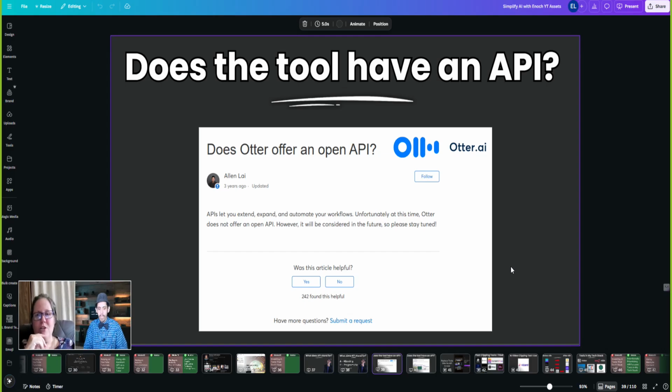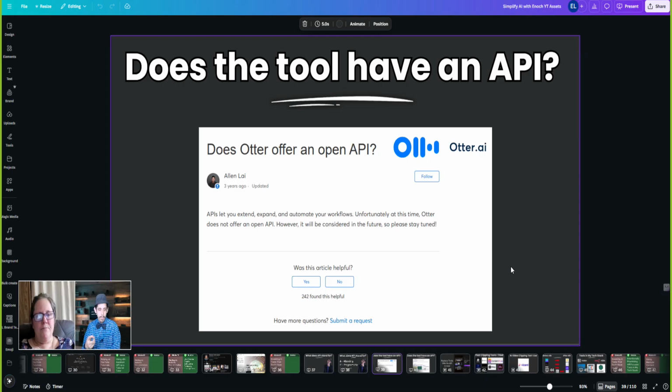Yeah, can I ask a question? Yeah, please do it anytime. So on this picture that you have up there, it says, does Otter offer an open API? Does open API mean something other than API? That's a great question. I would guess that it has something to do with, usually, like I asked, is it a public API? If it's public, that means you and I can use it.